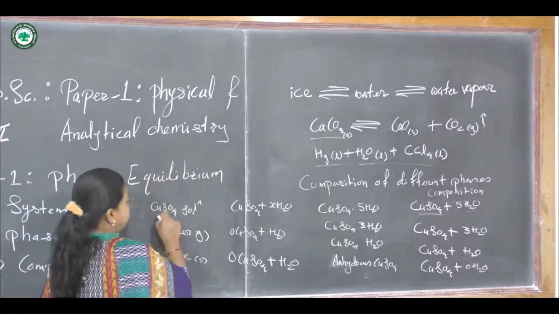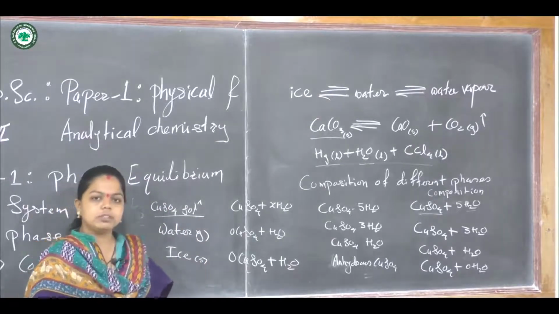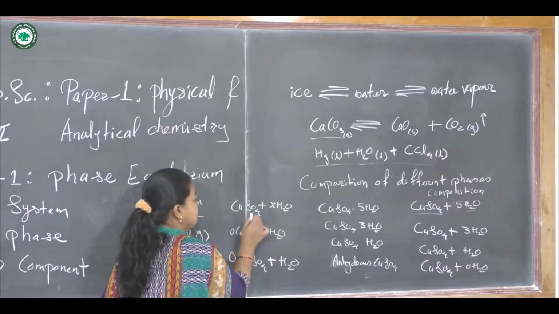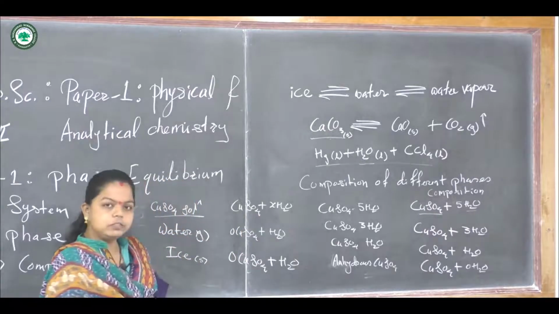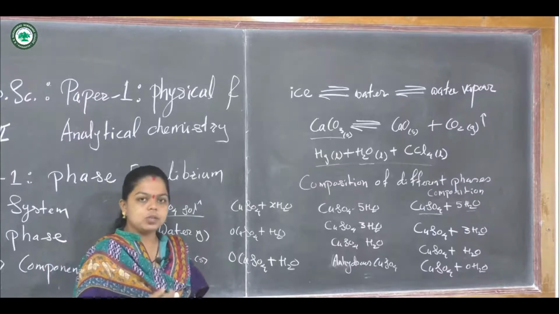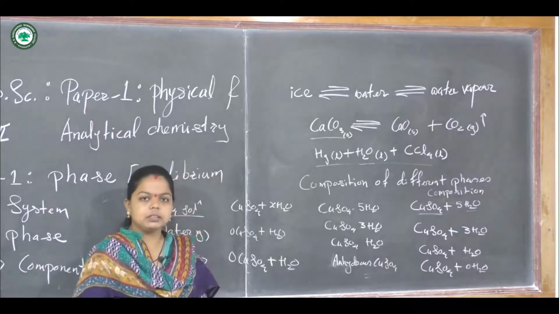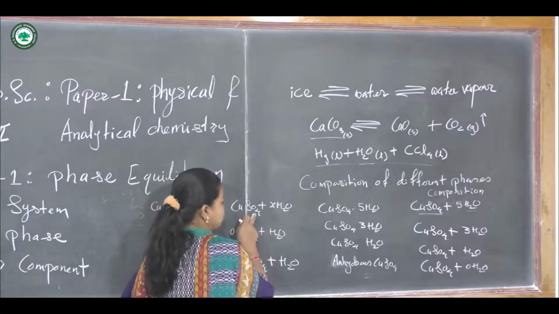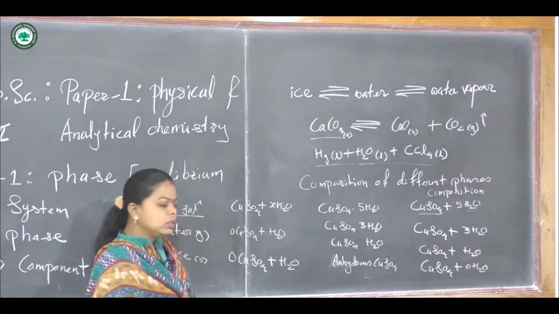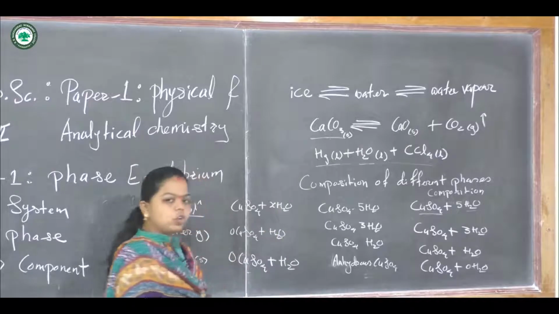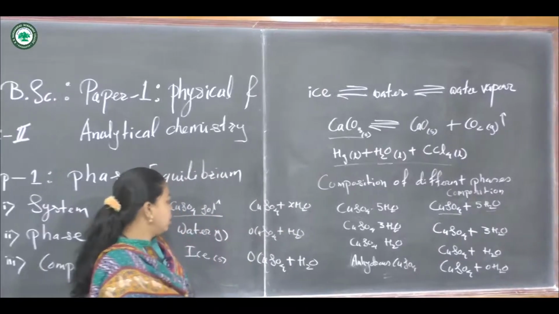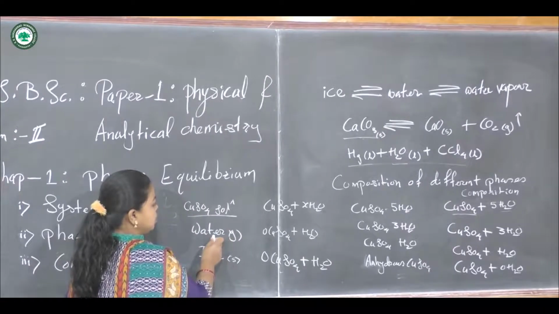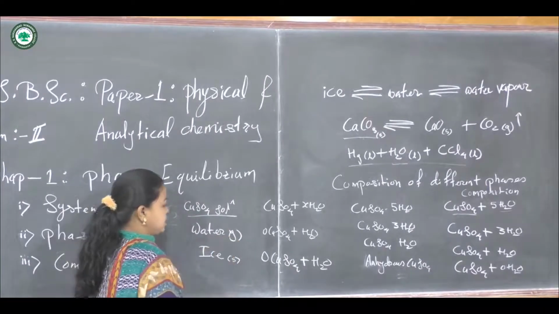Next, if we take the copper sulfate solution, we can write the composition. It will always contain water, because copper sulfate is a solid compound and when we take the solution it must be dissolved in water. So it contains copper sulfate plus X number of water molecules, which is unknown. Then there is water in the gaseous state.